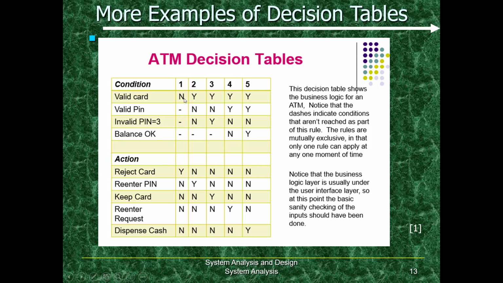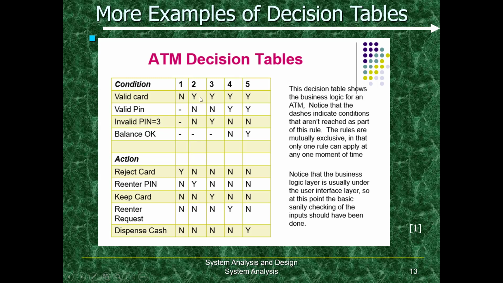In case 1, we have valid card. No, we don't have a valid card. So valid card is false. That means the card is invalid. So what will be the action? The order will be rejected. Yes, true. So we do not need to look whether the pin is valid, whether he keyed in invalid pin 3 times, whether the balance is okay. We do not need to look into these things.